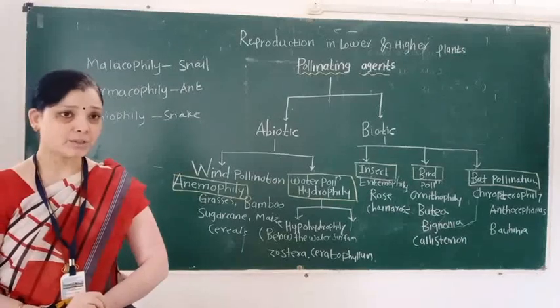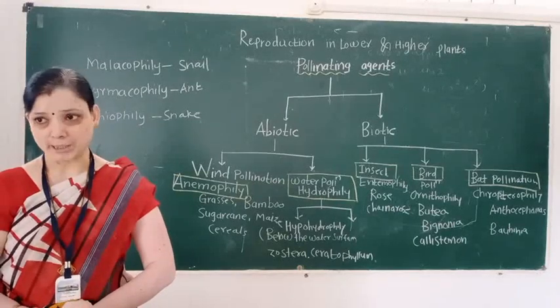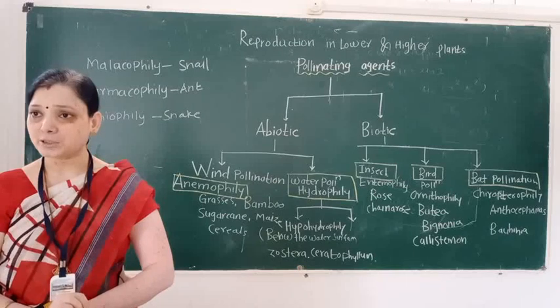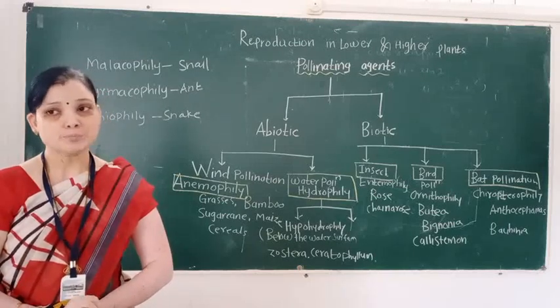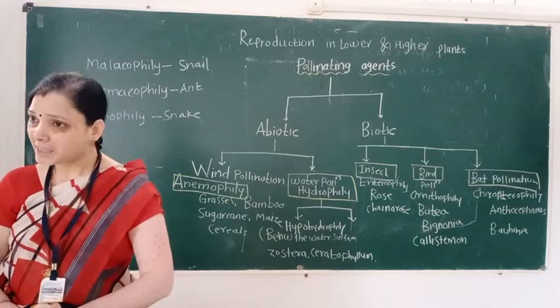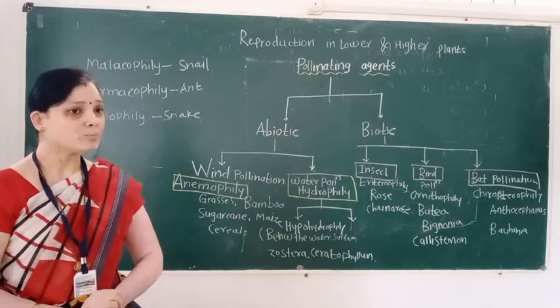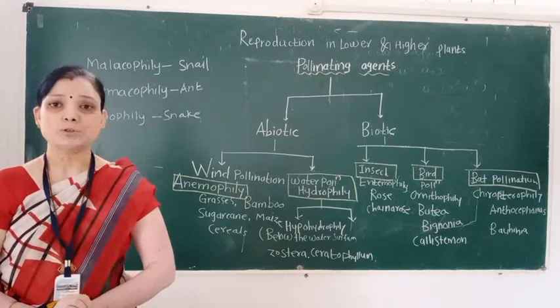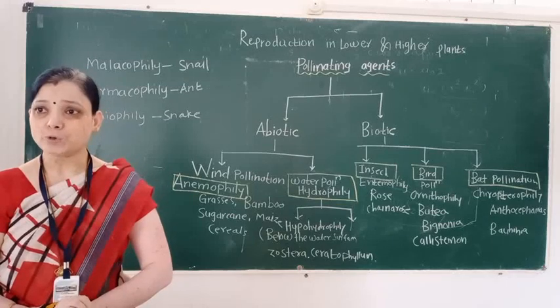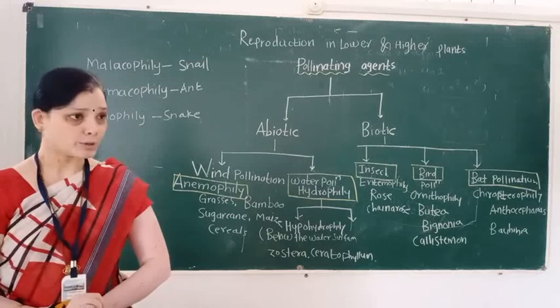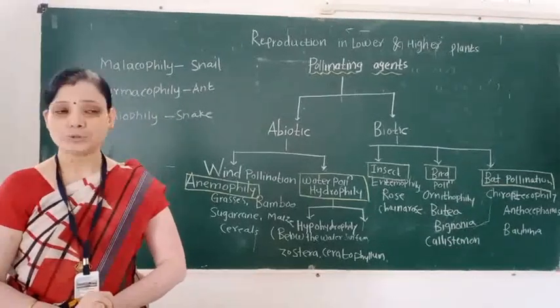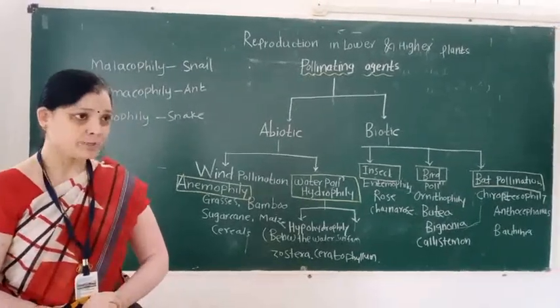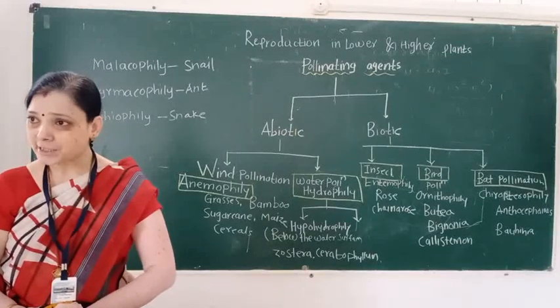Pollinating agents are classified into two types: abiotic pollinating agent and biotic pollinating agent. Abiotic pollinating agent means the non-living things which are involved in the process of pollination. And what is a biotic pollinating agent?